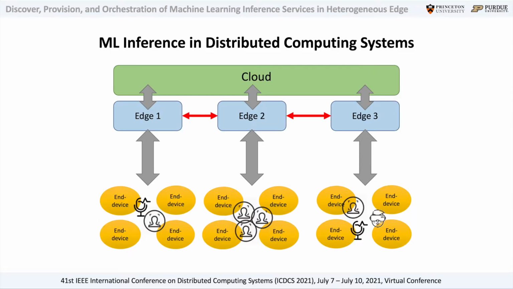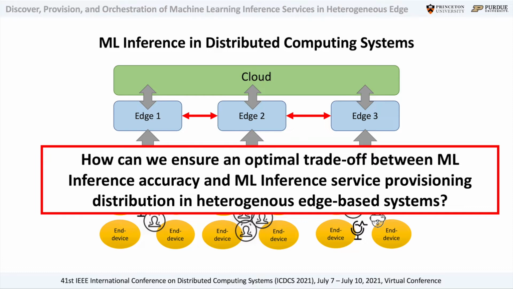Looking at the whole picture, the system we would like to analyze looks like this. We have a cloud facility, multiple edge nodes, and several end devices that are benefiting from the provisioning of machine learning inference services. The research question that we would like to answer with this work is how can we ensure an optimal trade-off between machine learning inference accuracy and machine learning inference service provisioning distribution in heterogeneous edge-based systems?